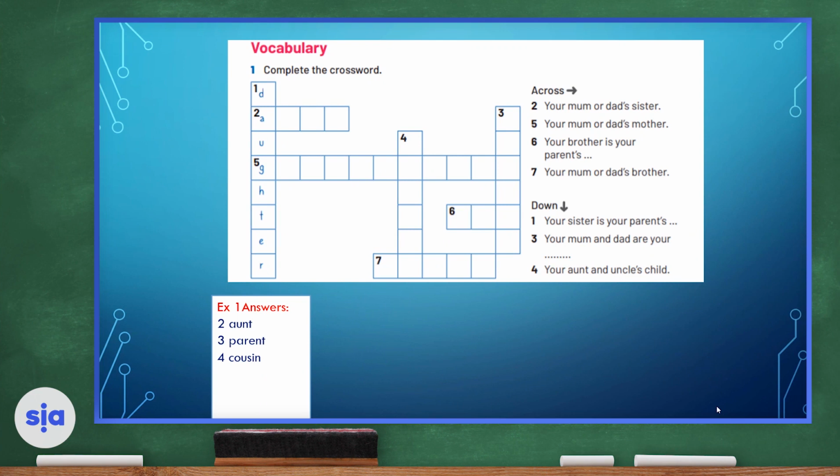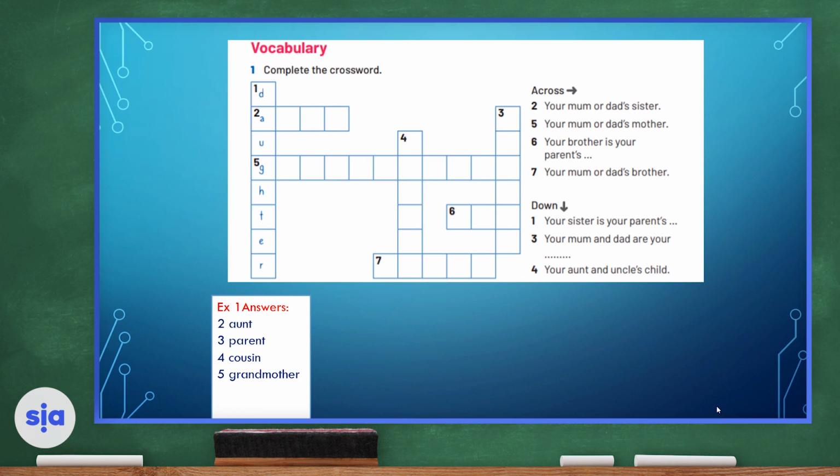Let's move on to number 5. Your mom or dad's mother is your grandmother, 5 across. The G is already written for you, so you will fill in the R-A-N-D-M-O-T-H-E-R.